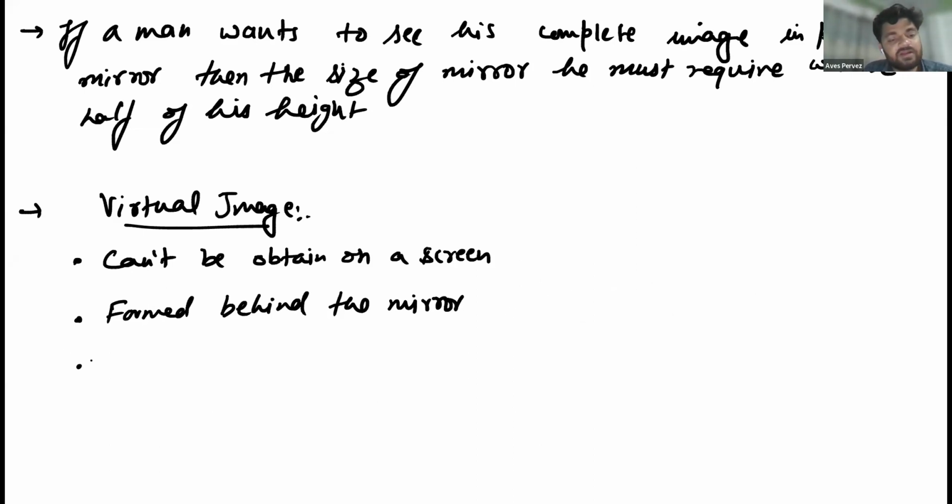Let it be behind the mirror, because we are not studying refraction here, and it is upright. Erect means upright. It is always upright. Means if a virtual image is being formed, you cannot see an upside down image. Means if you are making the image with the help of this mirror,